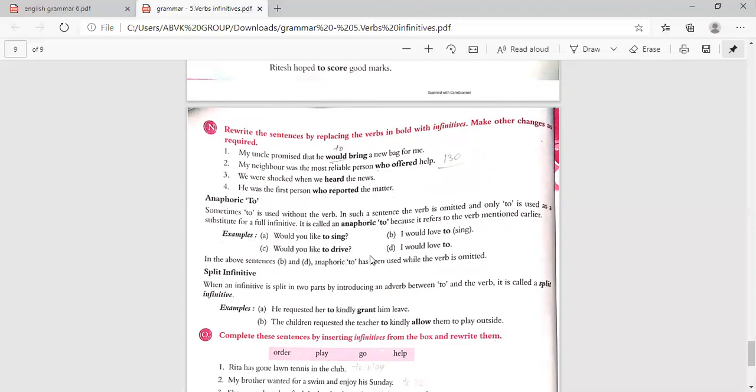So when we talk, we come across such sentences. Would you like to drive? I would love to. So here the verb drive is omitted, and this is called the anaphoric to. We don't put the verb. In the above sentences, B and D, anaphoric to has been used while the verb is omitted.